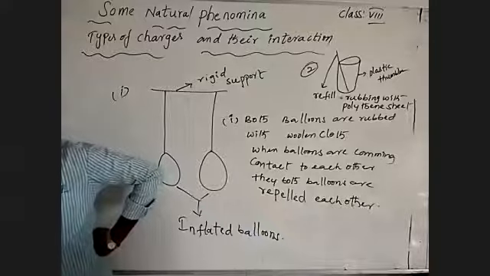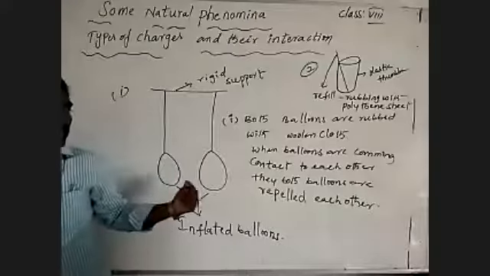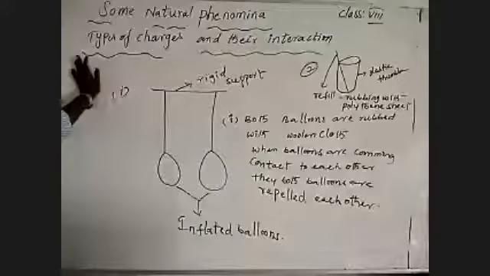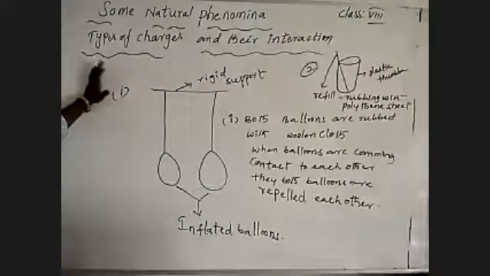Can you answer for that? So in this situation, what happened? Two inflated balloons, rubbed with woolen cloth. In that situation, what happened? Two refills rubbed on the polythene sheet. In these two situations, both are repelled from each other.